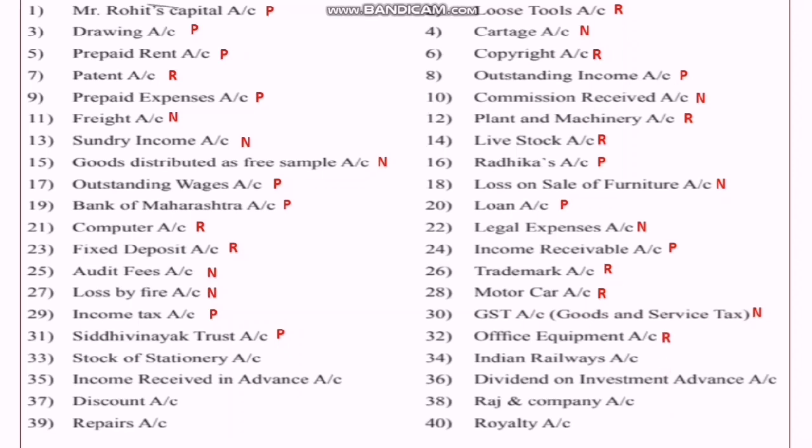Office equipment, real account. Stock of stationery, real account, because it is the name of an asset. Indian Railways, it is the name of an organization, therefore it's a personal account. Income received in advance, again I said that previously, you can see the previous video. Dividend on investment in advance, that is a nominal account. So dividend on investment in advance, that means we have already received it. Then discount account is an expense. Then Raj and Company, again the name of a company. Repairs account, name of an expense. Then royalty, it is the name of an expense.